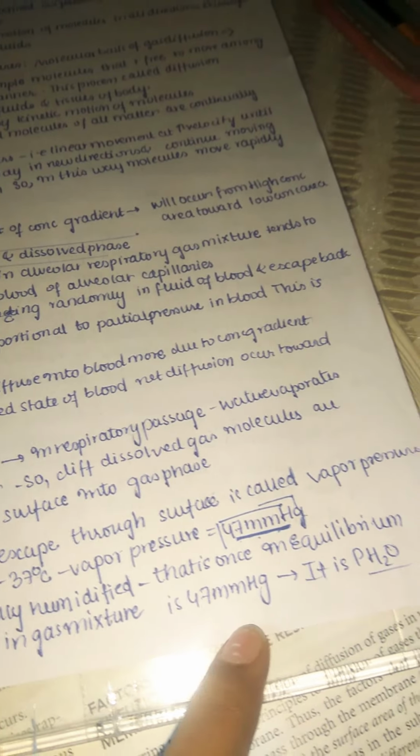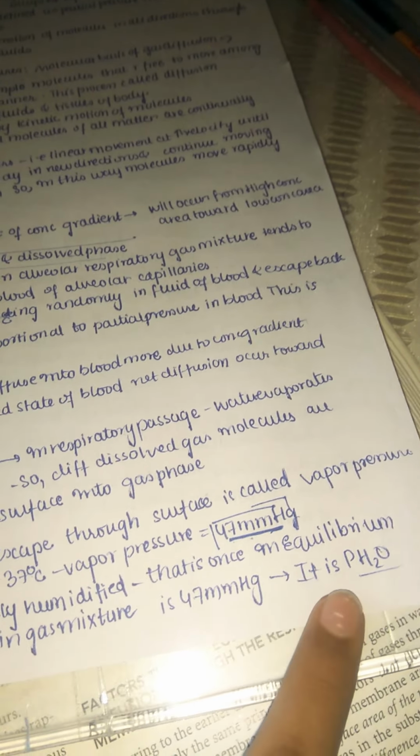So what is vapor pressure? It is the partial pressure that water molecules exert to escape through the surface. They are trying to escape, and that is called vapor pressure, which is 47 millimeters of mercury. And once the gas mixture has become fully humidified, that is, once in equilibrium with water, the partial pressure of water vapor in the gas mixture is 47 millimeters of mercury. It is pH2O. So this 47 millimeters of mercury is also called pH2O, that is, partial pressure of water.